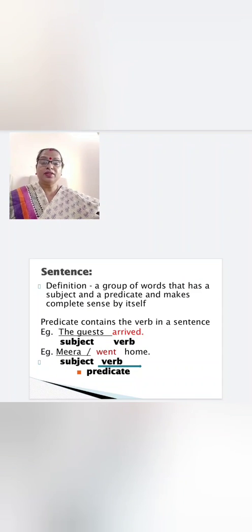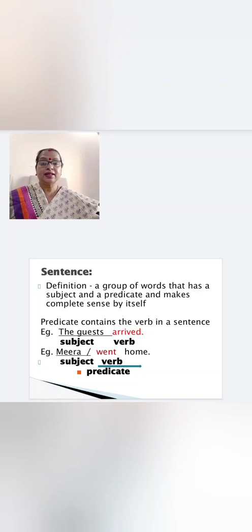Let us start with sentence. Now, what is a sentence? A sentence is a group of words that has a subject and a predicate and makes complete sense by itself. And predicate contains the verb in a sentence. Now let us see this example given.